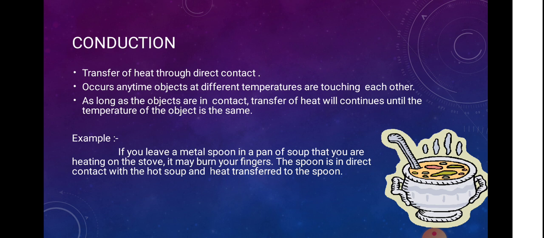First, let us discuss conduction of heat. Transfer of heat through direct contact is conduction. It occurs anytime objects at different temperatures are touching each other. As long as the objects are in contact, transfer of heat will continue until the temperature of the objects is the same. For example, if you leave a metal spoon in a pan of soup